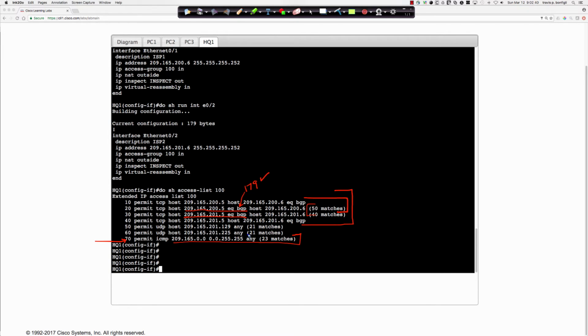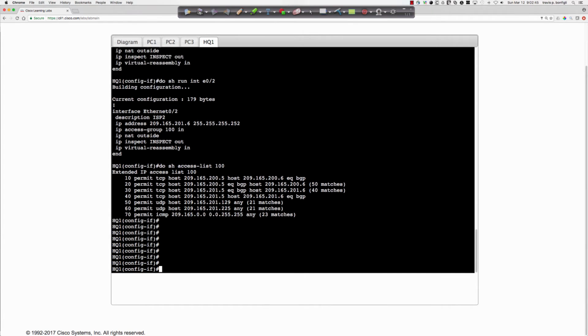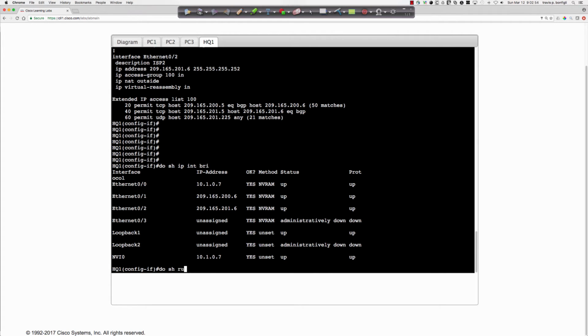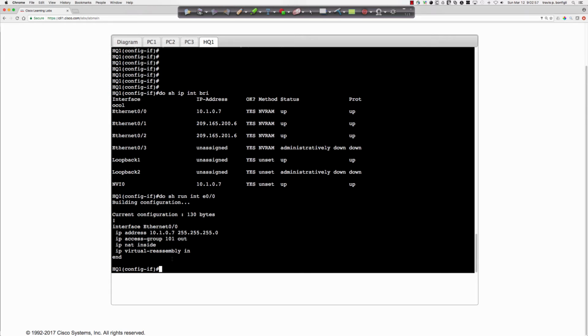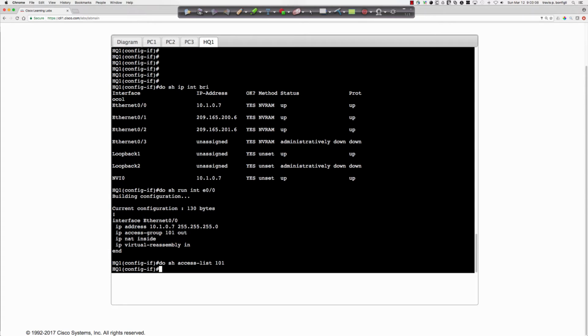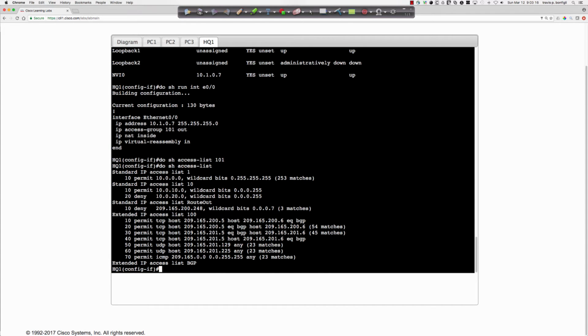And we know that we make it up into the router, but let's just double check here real quick. Let's see if we have do show run interface, or actually do show IP interface brief. Was it Ethernet 00? Yeah, do show run interface Ethernet 00. And we've got an outbound ACL, so do show access list. Let's check this out, access list 101. Again, just using our previous knowledge, do show access list. And we have a 100 there.